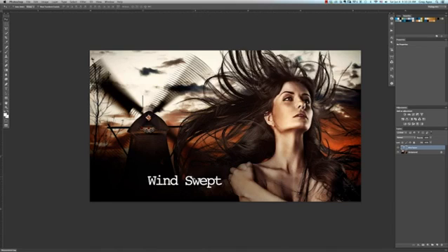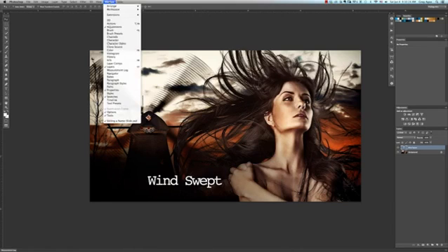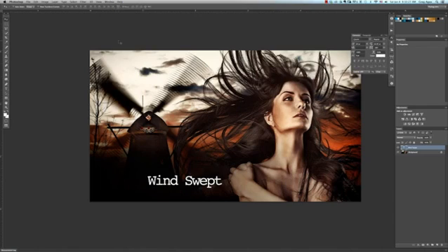Now, the first thing you'll want to do is go up to the Window menu at the top and click on the word Character. This brings up the Character palette, which gives you the ability to access all the attributes necessary for editing text or type. If I wanted to edit individual parts of the text, I would click on the Type tool, which looks like the letter T in the Tools palette.